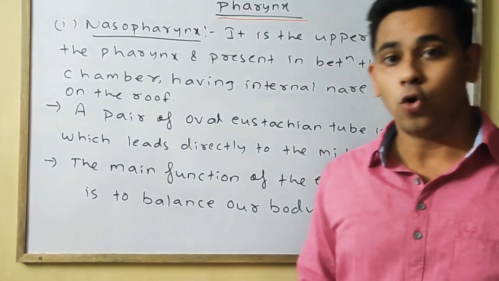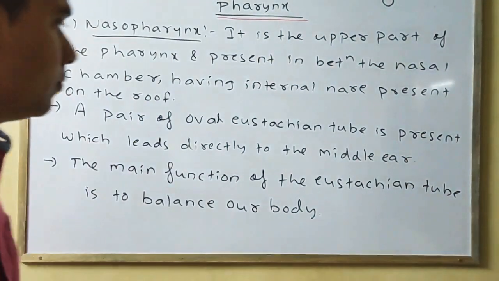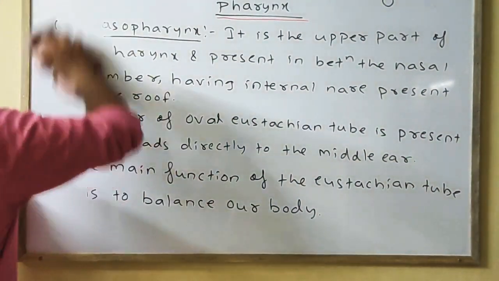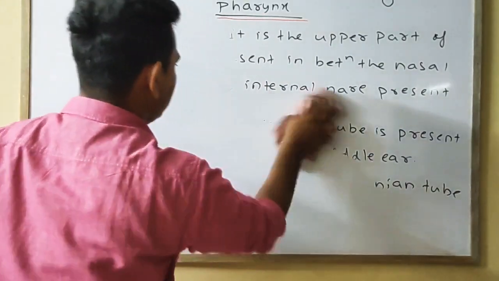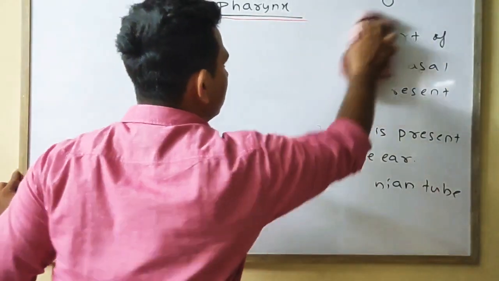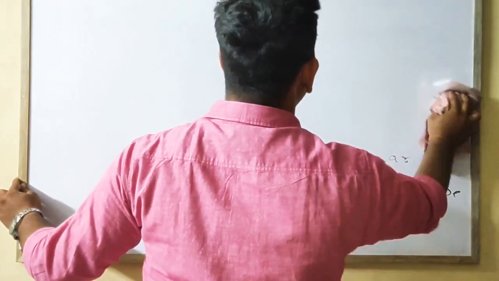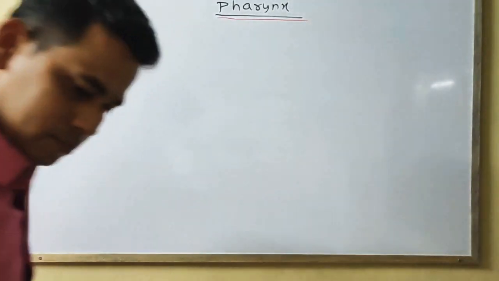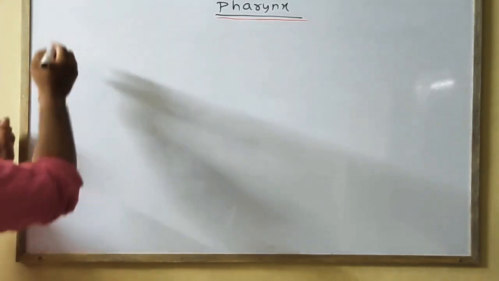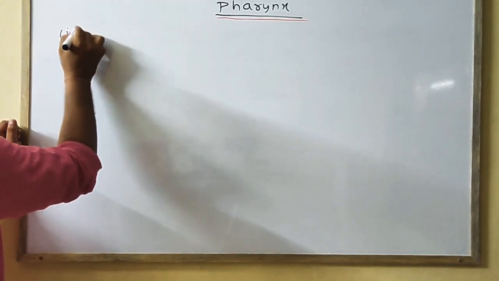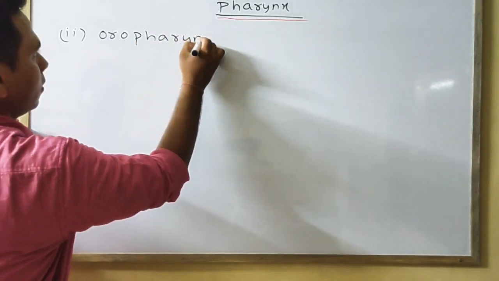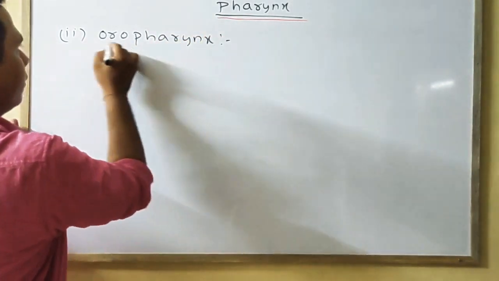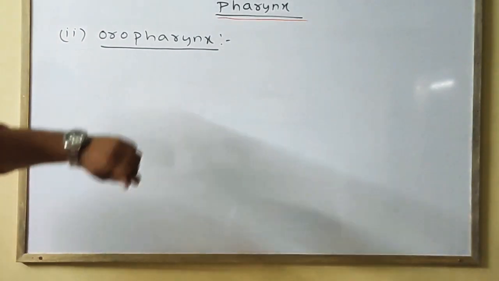Next we'll discuss the oropharynx. The next two portions are the oropharynx and the laryngopharynx. First we'll discuss the oropharynx.